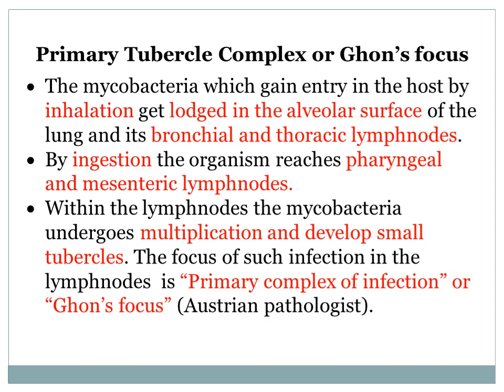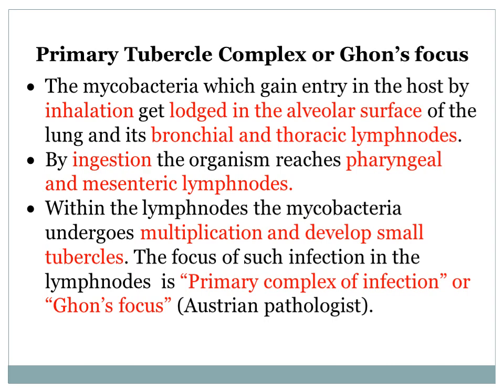Now, within these lymph nodes, the mycobacteria undergo multiplication and develop small tubercles. So in these lymph nodes, there is multiplication and development of a small nodule called a tubercle.